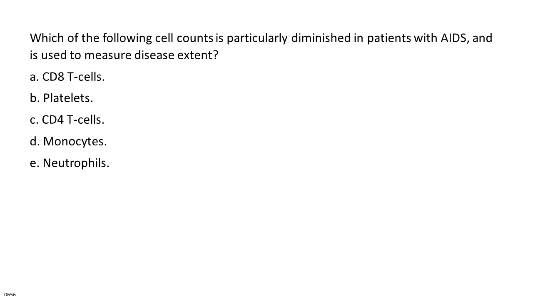Which of the following cell counts is particularly diminished in patients with AIDS, and is used to measure disease extent? A. CD8 T cells. B. Platelets. C. CD4 T cells. D. Monocytes. E. Neutrophils.